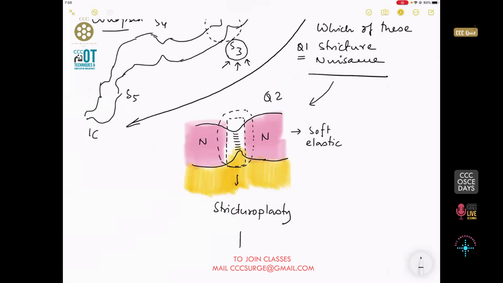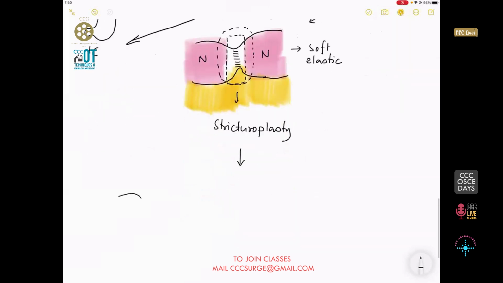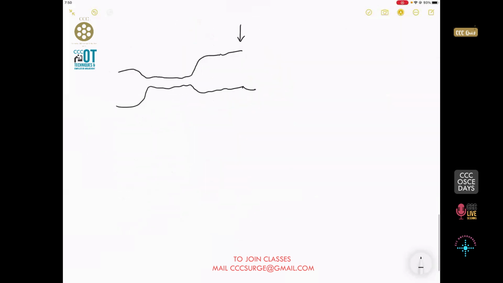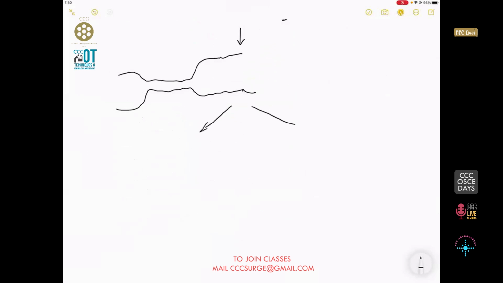The third question that you have is, so if it is not this part, but there is a long segment of narrowing, then what are you going to do? Well guys, then you have to take a call between doing a bypass versus doing a resection.